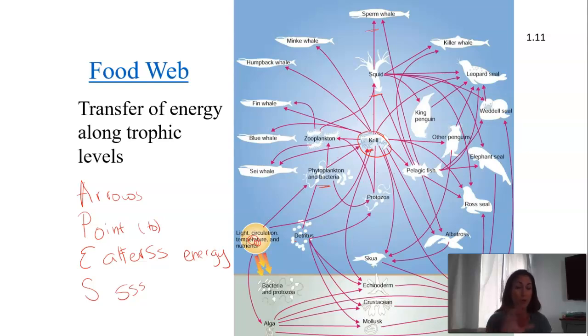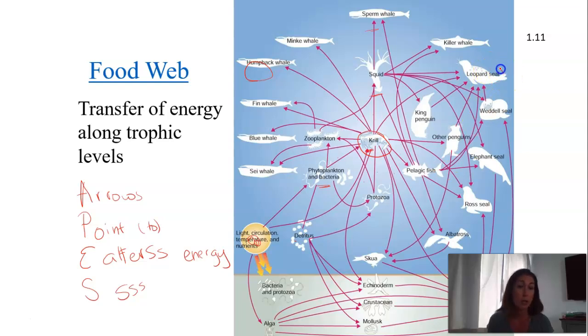So being able to pull out from this diagram where my primary producers are, where my primary consumers are, which ones are my tertiary consumers, which ones are specialists, which ones are generalists. So here, if I were to pick out a specialist, I might pick out a humpback whale because it only has one food source. Whereas I could pull out, say, the elephant seal. I see that squid goes to it as well as these pelagic fish. So that would be a little bit more of a generalist.